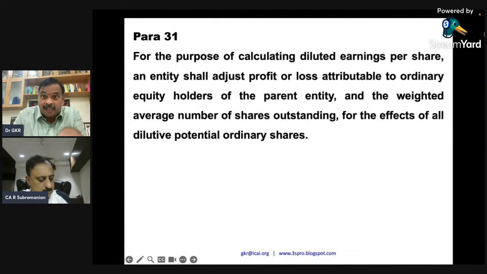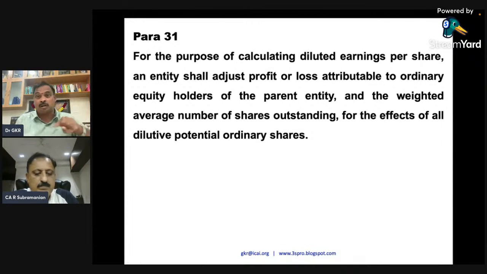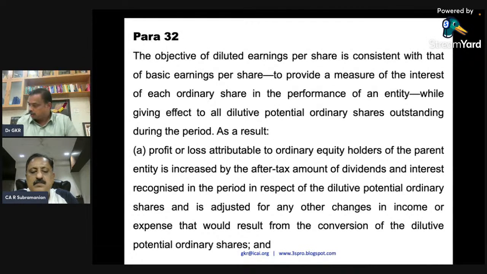Now for calculating the diluted earnings per share, an entity shall adjust the profit or loss attributable to ordinary equity shareholders and the weighted average number of shares outstanding for the effects of all dilutive potential equity shares. That means both the numerator as well as the denominator will be tuned. Now please look at para 32, 33 and 34.